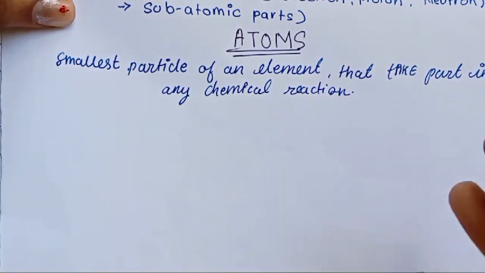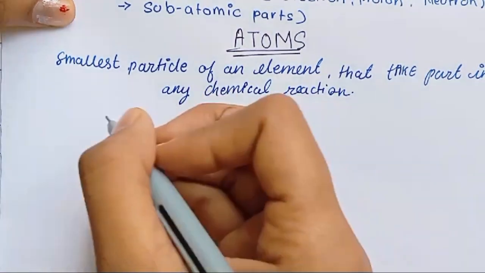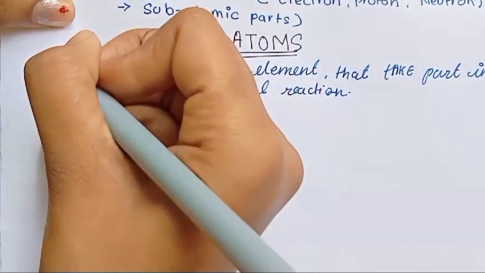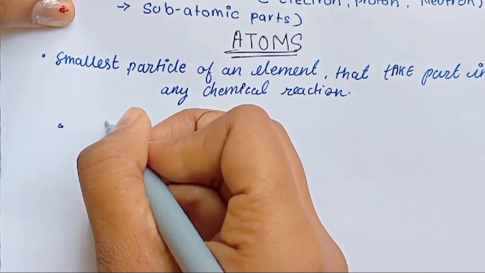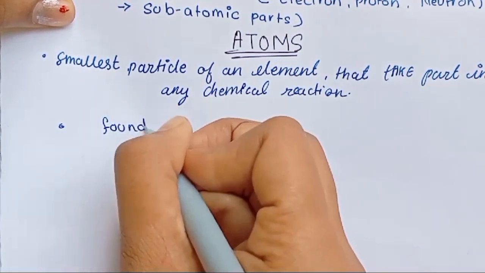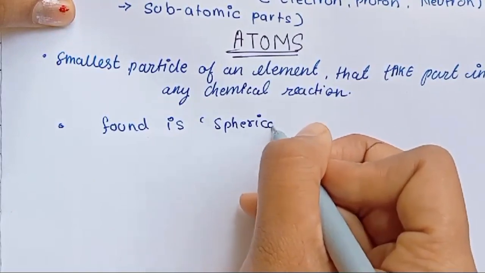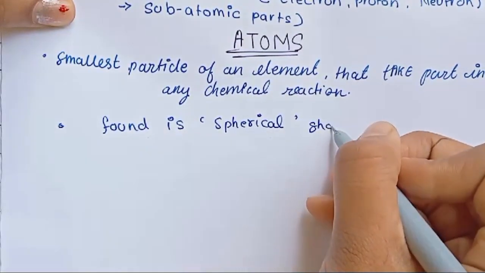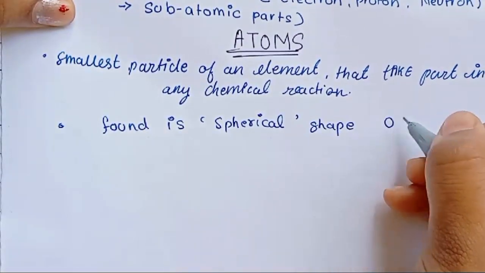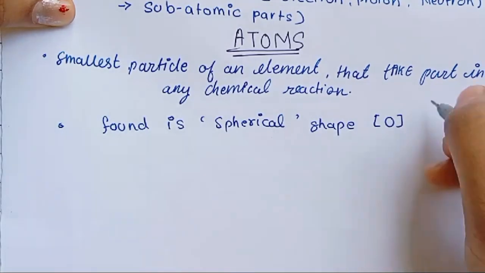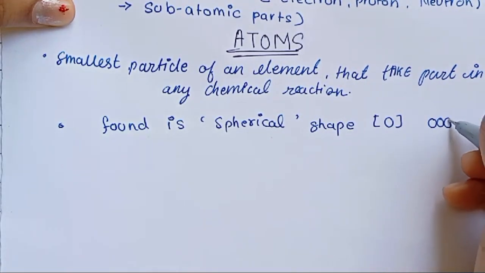It cannot be seen through a microscope, and a very important thing, atom is always found in spherical shape. Okay, it is always a sphere like this. Atoms are always arranged like this, sphere.